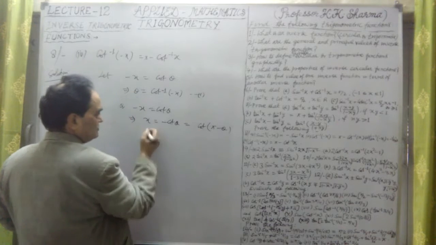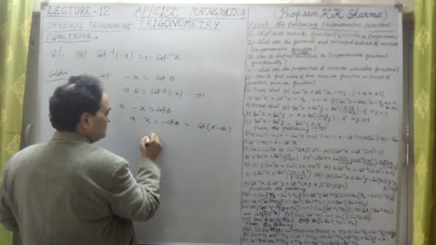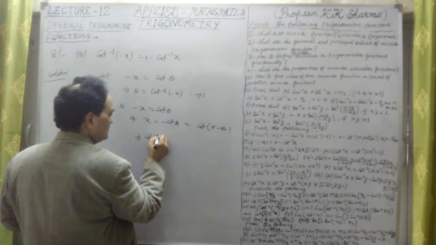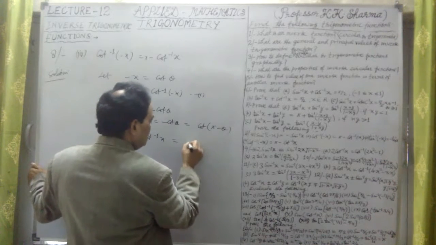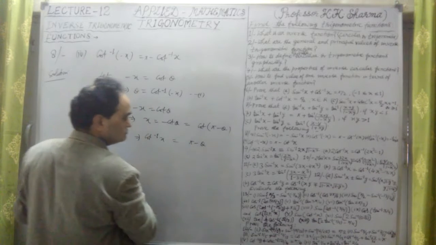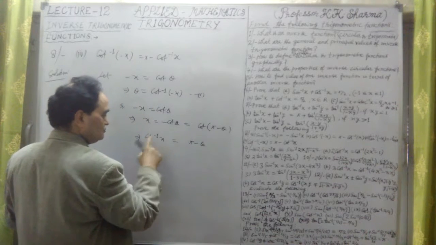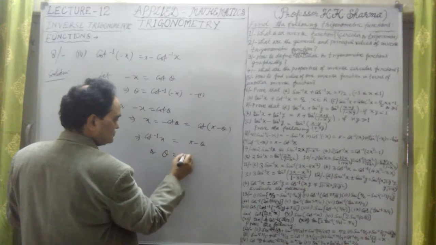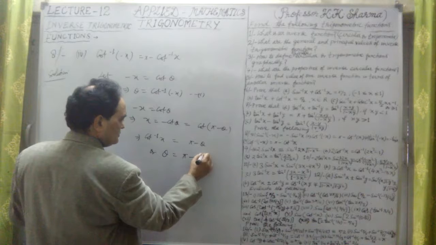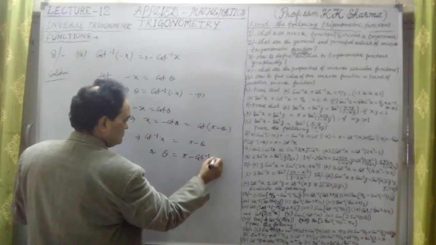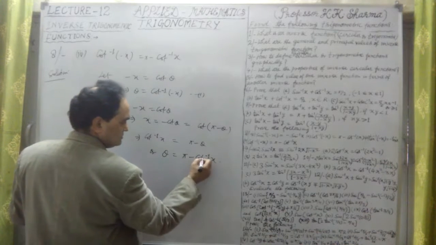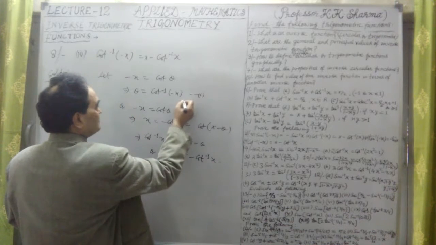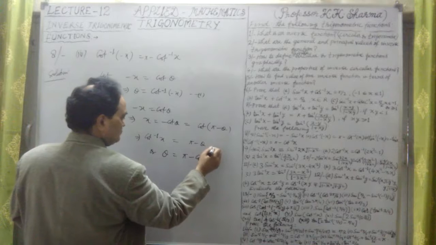Alright, so from this, cot inverse of x is equal to pi minus theta. Take this theta to this side and cot inverse x to that side, so theta is equal to pi minus cot inverse x. This is the second equation.